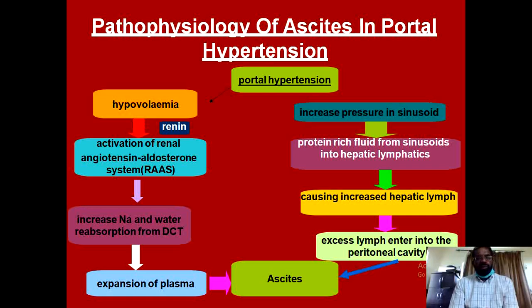So these 5 components: increased portal pressure, low level of serum albumin, excessive formation of the lymph, and excessive retention of sodium and water are involved in the pathogenesis of ascites, which is seen in patients with cirrhosis, which is the commonest cause of portal hypertension and ascites.